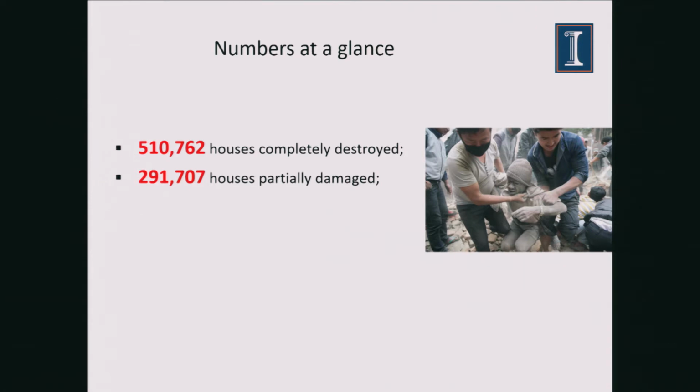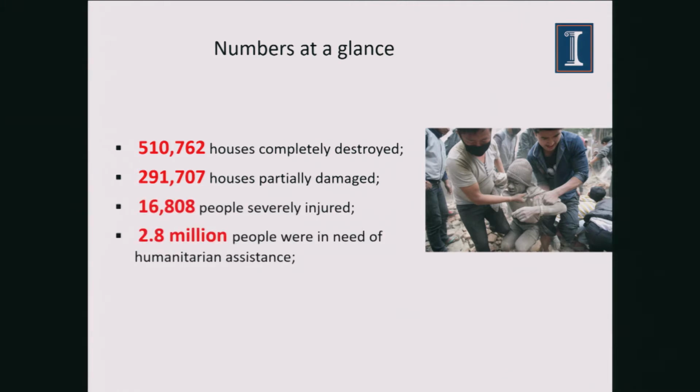Just to look at the numbers and how the damage was, there were more than 510,000 houses destroyed, and almost 300,000 houses partially destroyed. Around 17,000 people were severely injured, and there were 2.8 million people in need of humanitarian assistance. And on top of that, there were more than 8,800 direct deaths because of the earthquake.